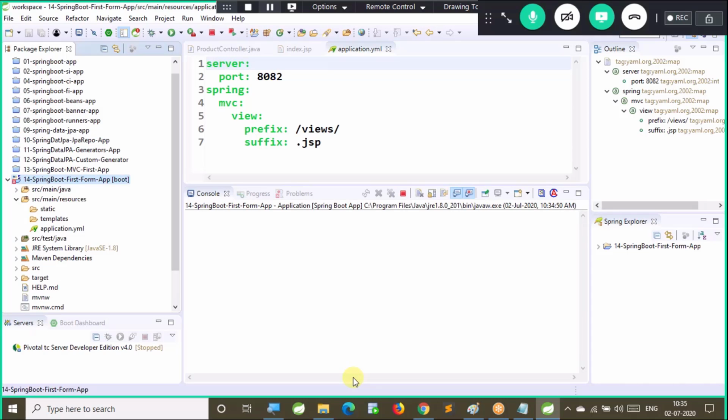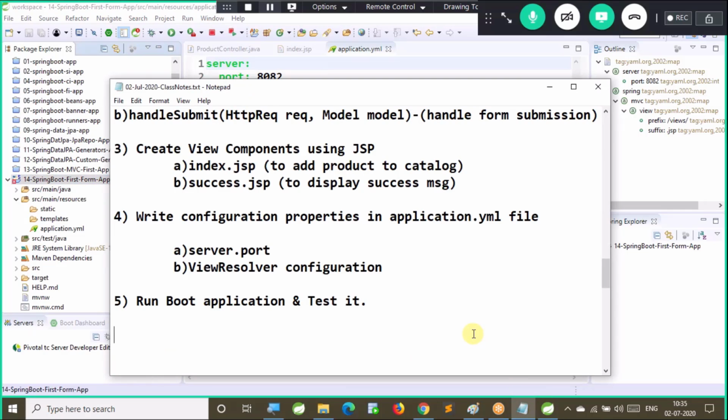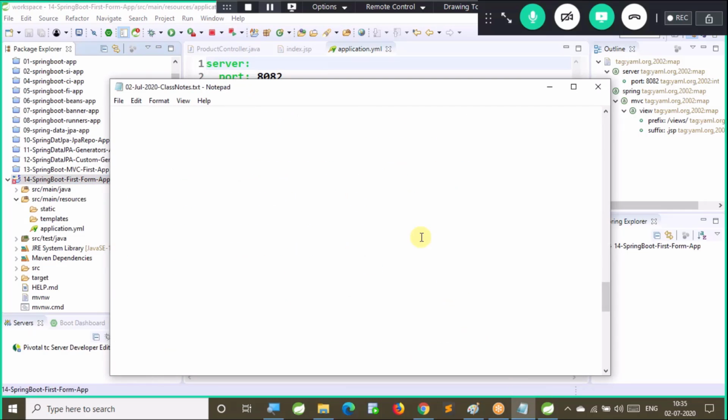Once this application is started, we need to access this project, right? Now what is the URL to load the form? URL, that is http://localhost. It is running in the same system, so localhost and 8081 is the port number. That's it, because there is no context path.